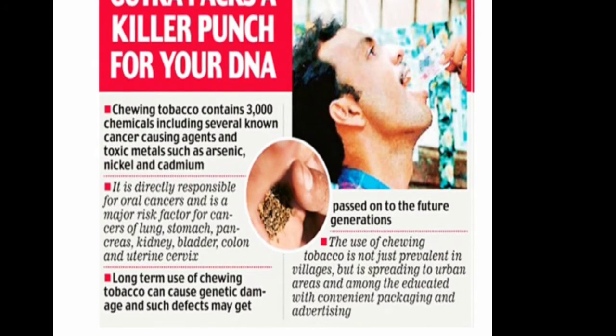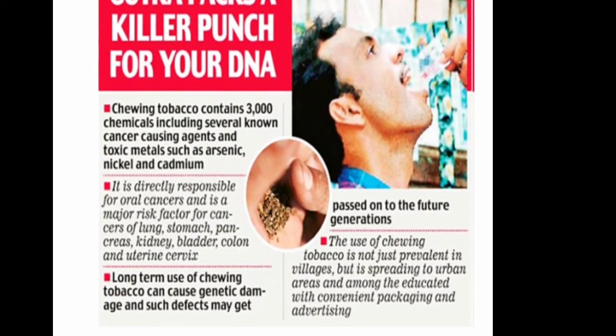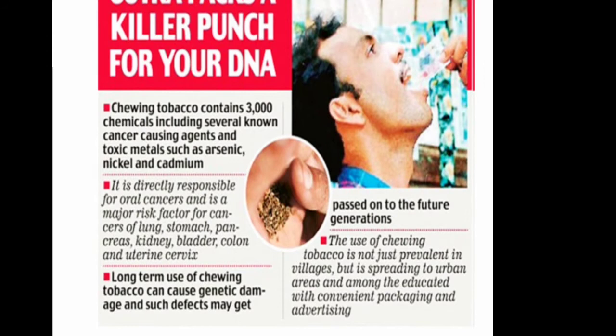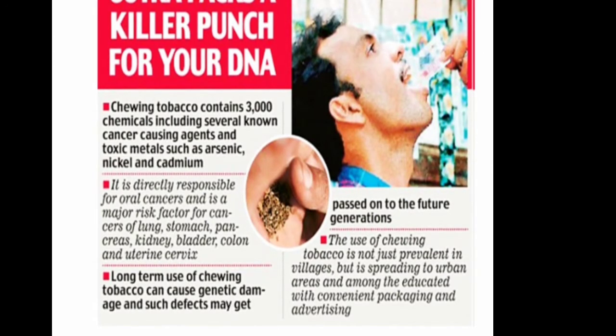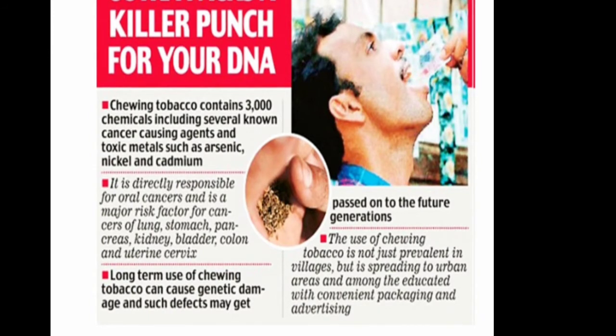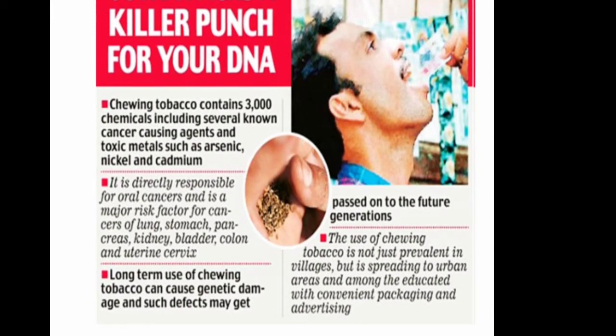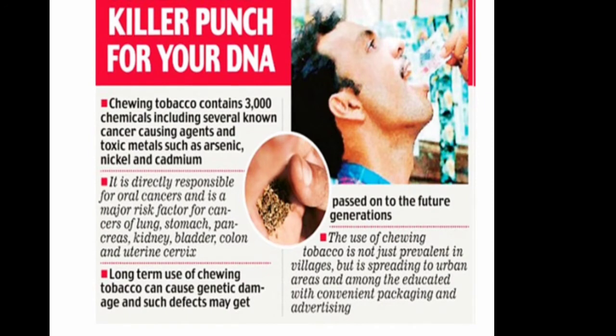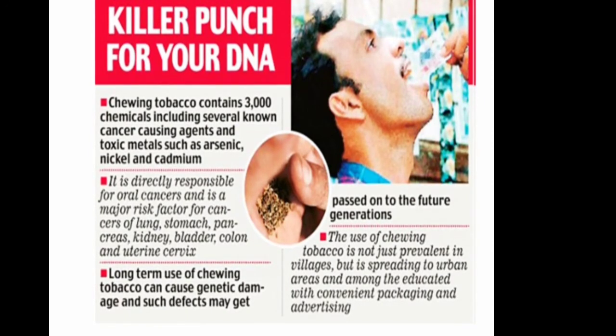So more than 3000 chemicals are found in tobacco, and it is directly responsible for oral cancer, and it is a major risk factor for cancer of the lungs.